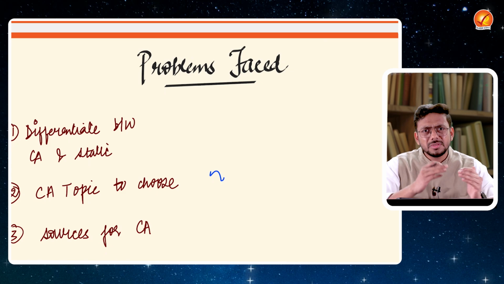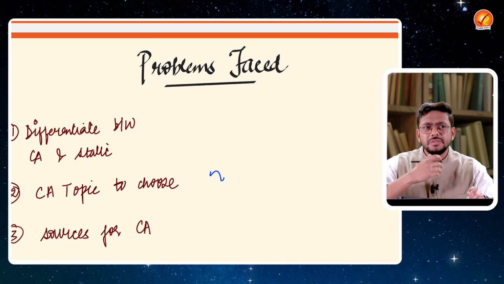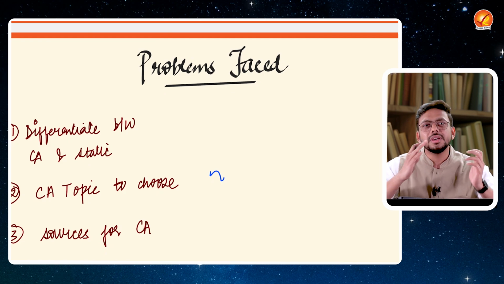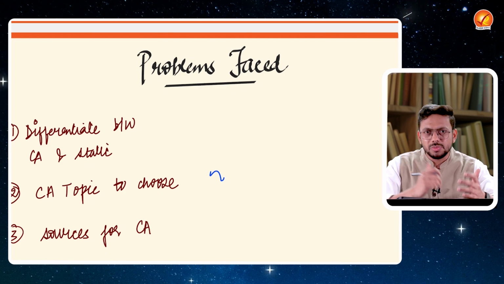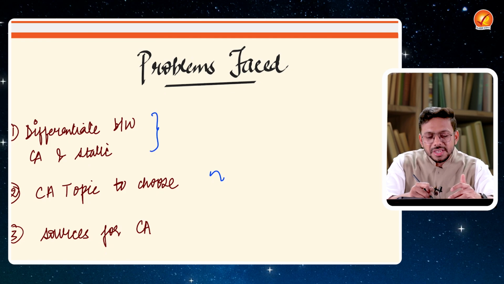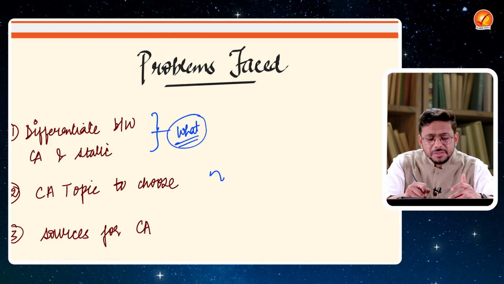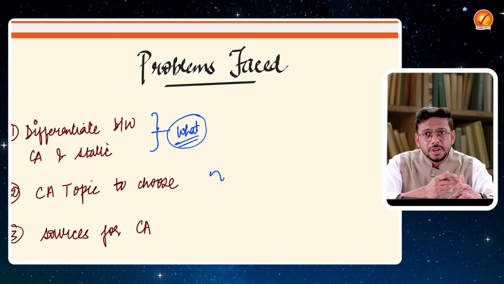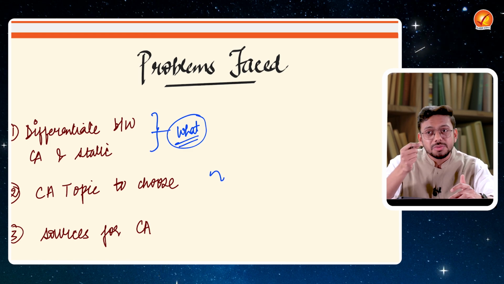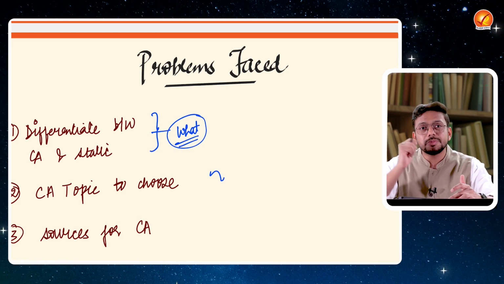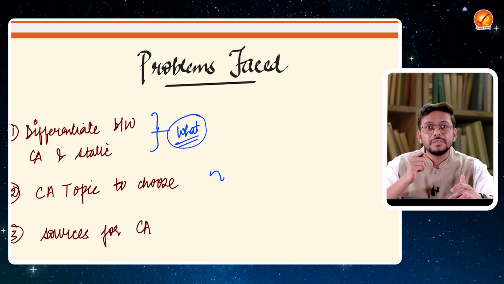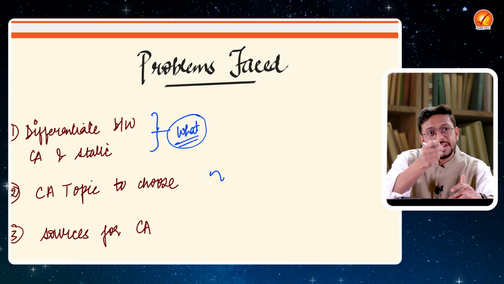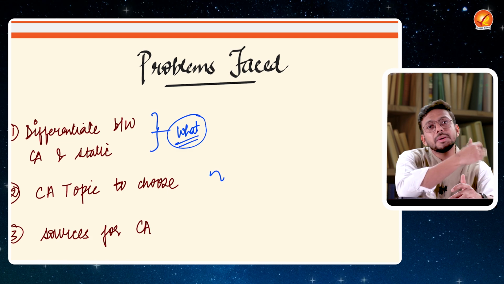The first problem is when a student is starting very new in this preparation, they have just entered, they want to be an officer, IAS, IPS, whatever. The first problem that they face is what exactly is current affairs, right? How do you differentiate between a current affairs topic and a static topic? Which particular topic is more relevant from the current affairs perspective in that particular year, and is more relevant from the static perspective in some other year?